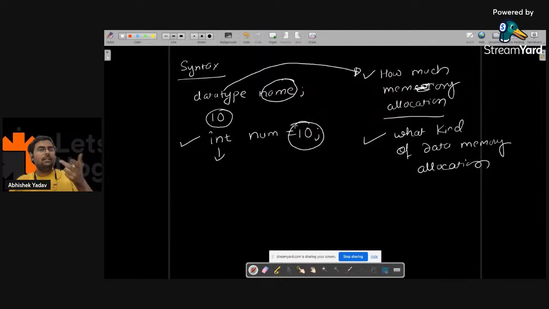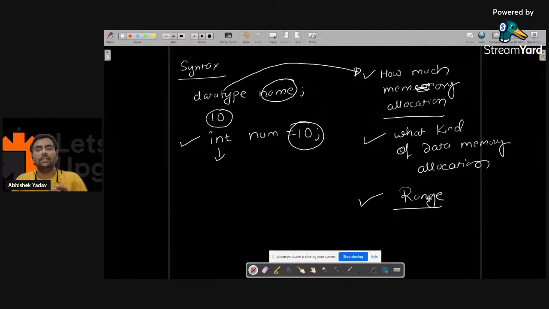So 4 bytes will get allocated behind the scene, and in those 4 bytes this data 10 will be stored, right, everyone? The third information we get is about the range, from what range to what range we can store that data. For each data type, your integer, your character, your floating points, everyone has a particular range, and you can store the data in that particular range itself.